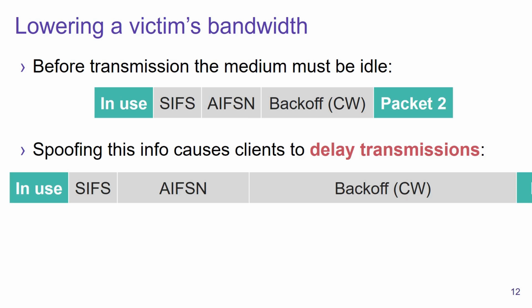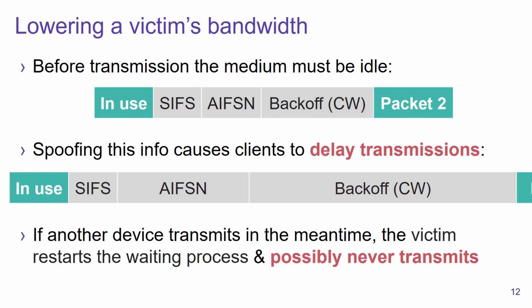Now, the impact can in fact be much higher than simply lowering the bandwidth of a victim. And that's because if another device starts transmitting during any of these waiting periods, then the device will need to completely restart its waiting procedure. In other words, if there is another nearby client that is actively downloading or uploading a file, our victim may simply never get the chance to transmit the frame, and our attack will result in a denial of service.